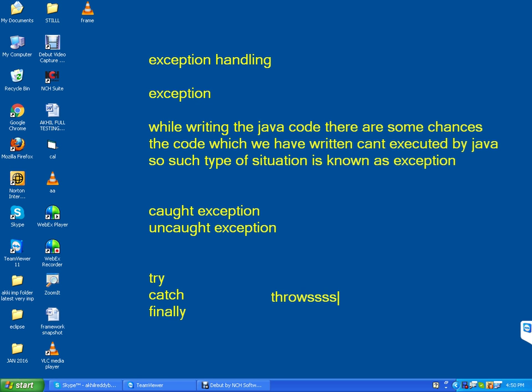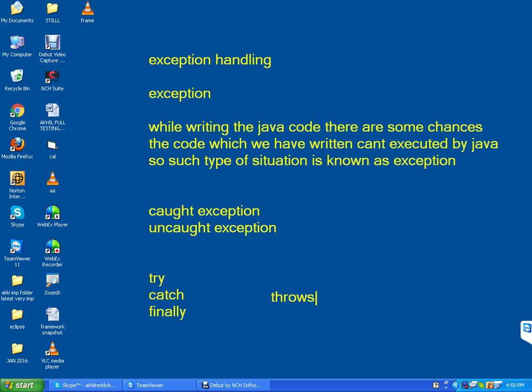Throws is used so that it can throw all the exceptions at a time. If it is 1000 exceptions, it can handle the 1000 exceptions at a time. Always in Java and Selenium, we will use throws. It can handle thousands of exceptions at a time. So always we will use throws.